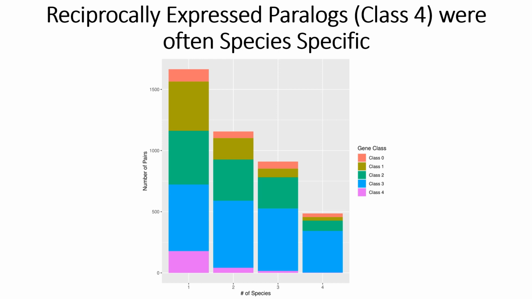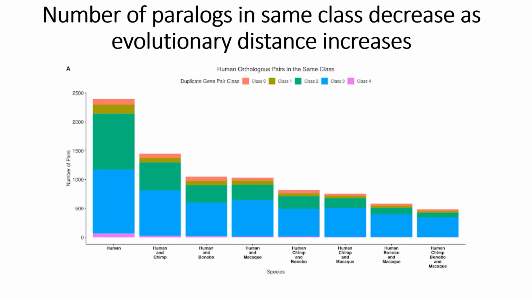In regards to the figure, the pink boxes represent the number of class 4 genes that are only present in one species and shared between 2, 3, and all 4 species. In general, the number of pairs in the same class decreases as evolutionary distance increases. This means that pairs are more likely to be in the same class when comparing two closely related species versus two species that are not closely related.